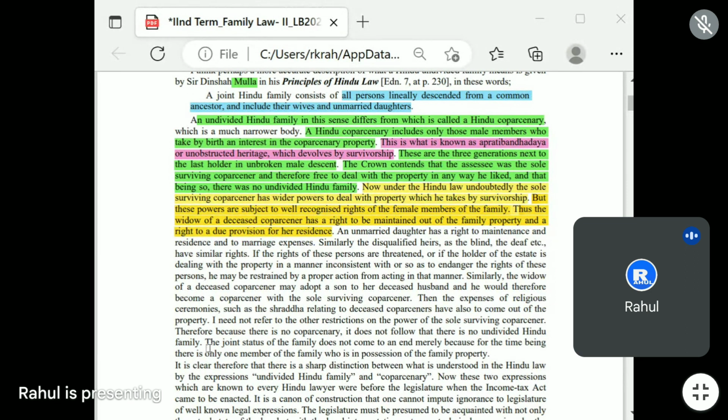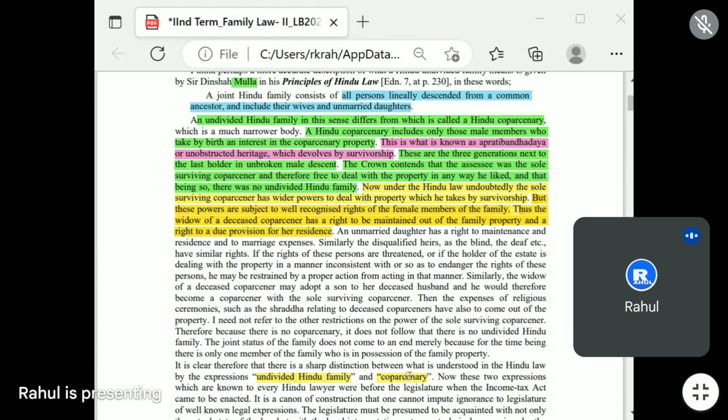It is clear therefore that there is a sharp distinction between what is understood in Hindu law by the expression undivided Hindu family and co-partnership. So this case is also referred to for the concept of undivided Hindu family and co-partnership.